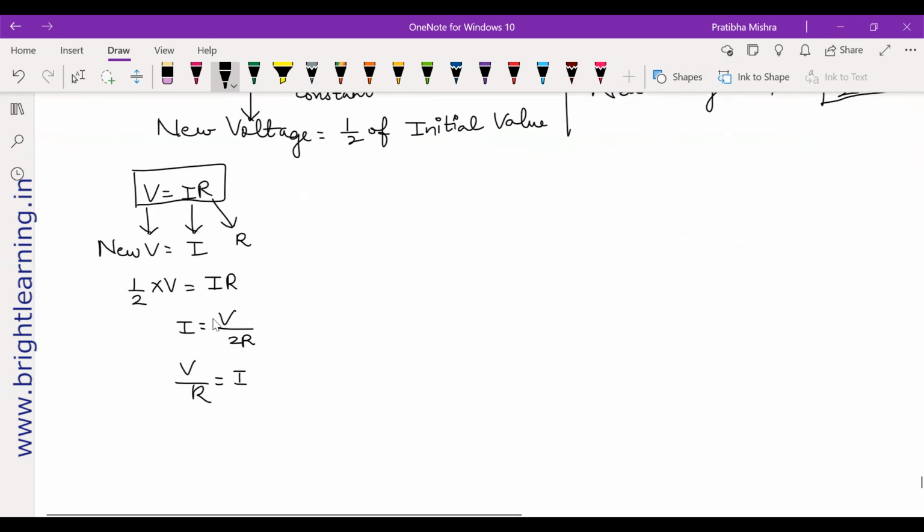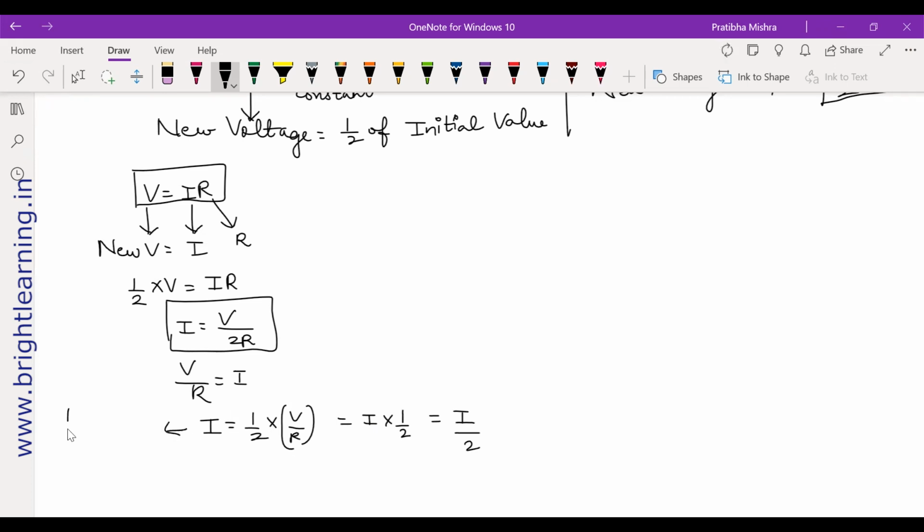So I will be equal to what? V by 2R. If you replace V with V by 2, what you had to do is just replace V with V by 2. What is I? I is equal to V by R. So I will be nothing but, one second, it will be half of V by R, right? What is V by R? I into 1 by 2, or I by 2. So this is your new current.